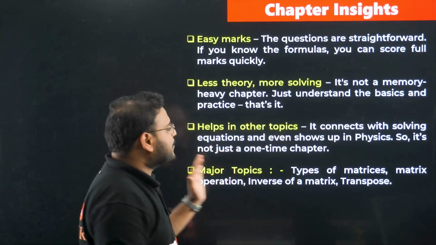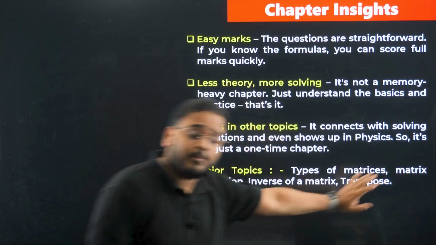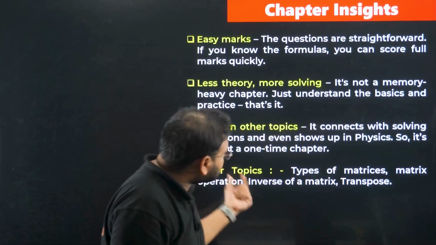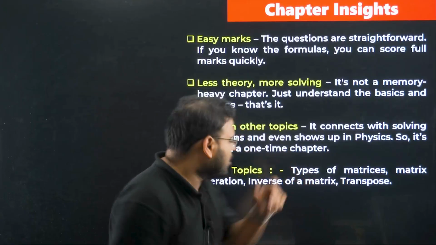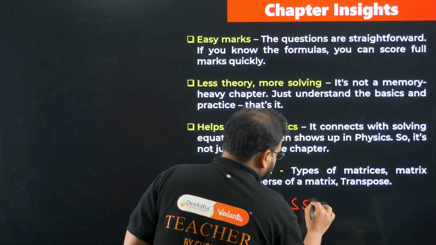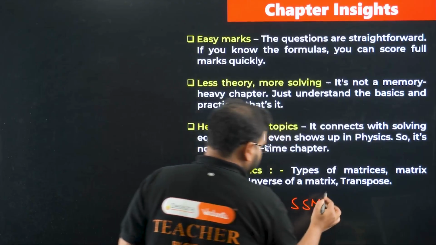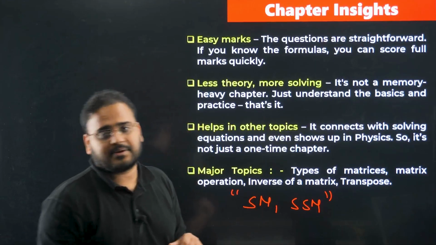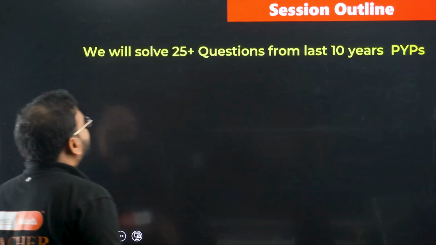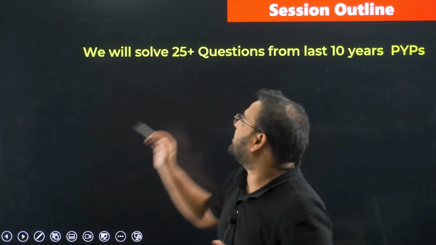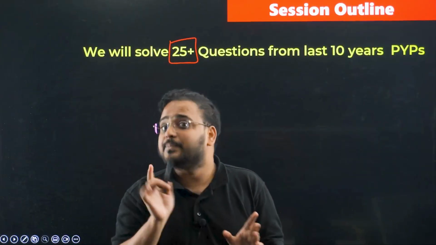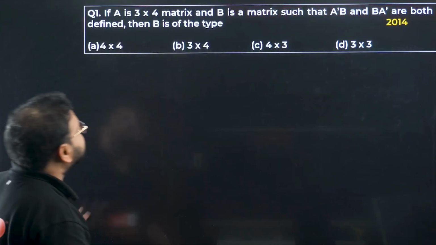Some major topics: types of matrices, matrix operations, which include scalar and matrix multiplication. We also have inverse of matrix and transpose, also symmetric matrix and skew symmetric matrix. Why I wrote this? Because questions are asked on symmetric and skew symmetric matrices. Let's continue now. As I said already, 25 questions will be coming today and solved in the session in detail. I'll not skip even one question. Let's solve the first question that we have.